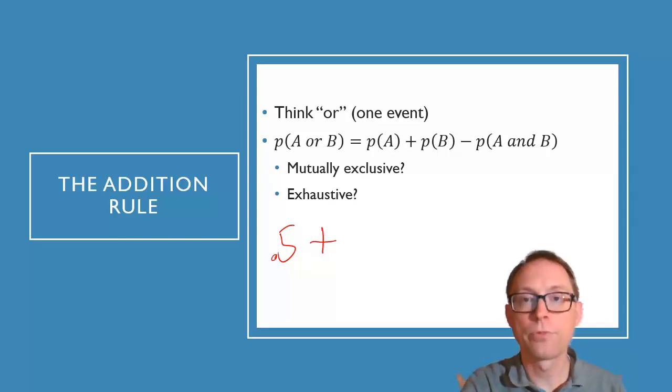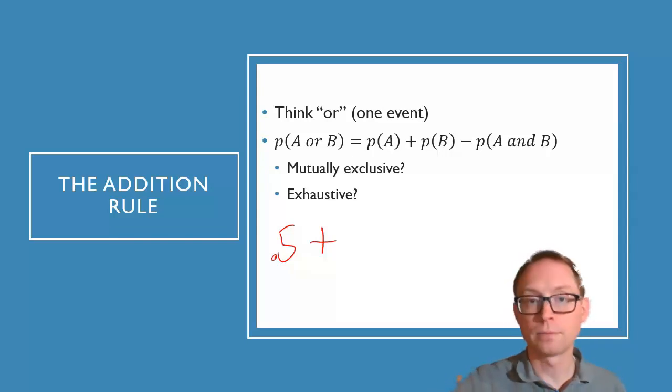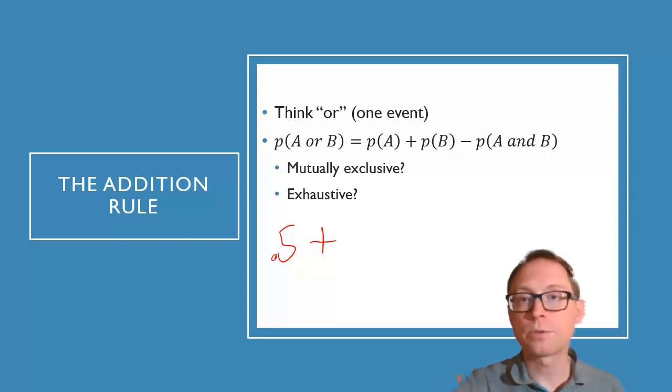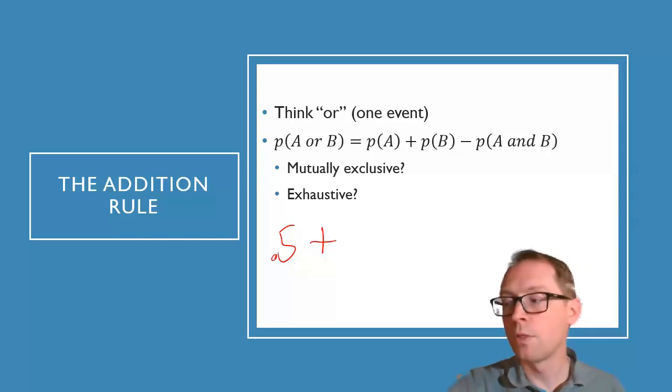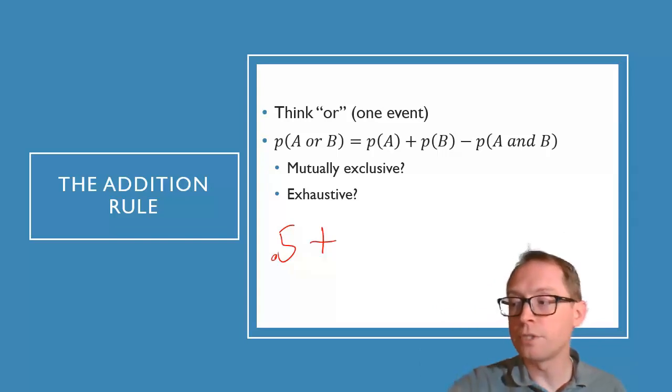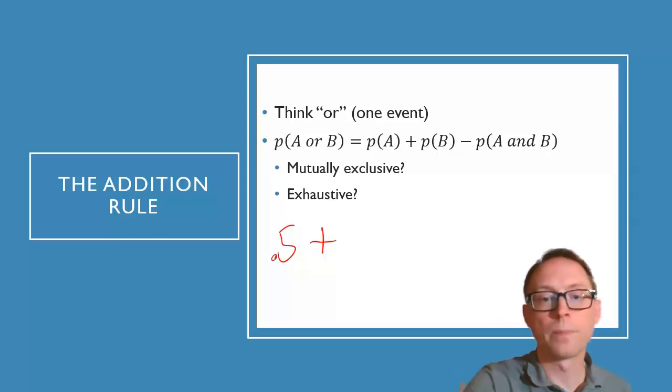Okay. Now we need to add the probability of pulling a face card. There are 12 total face cards that are in the deck. So 3 for hearts, 3 for diamonds, 3 for clubs, 3 for spades. Those are the 12 different face cards. And 12 divided by 52, I'm doing this on my calculator over here, is 0.23.